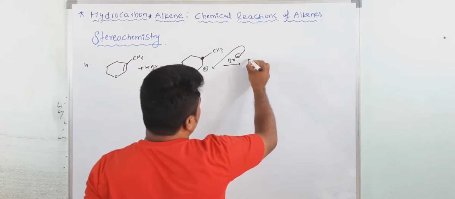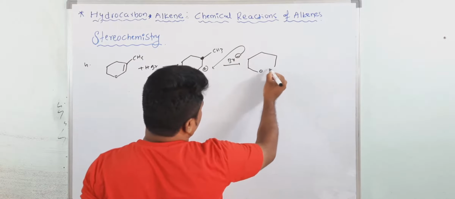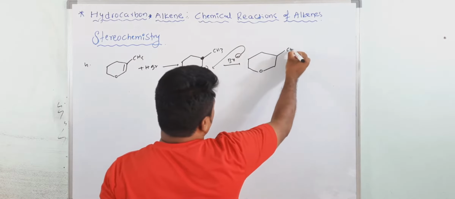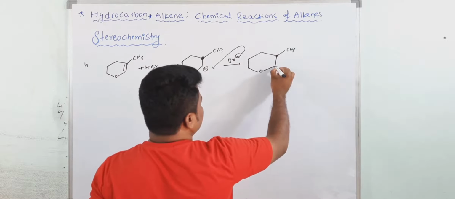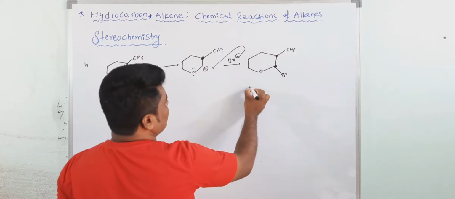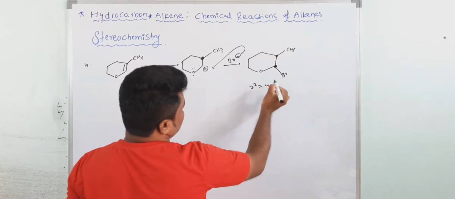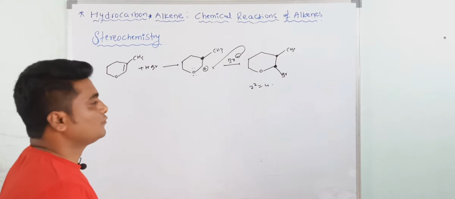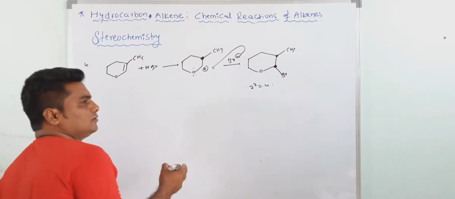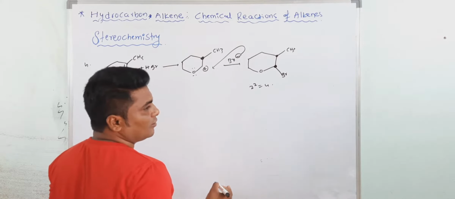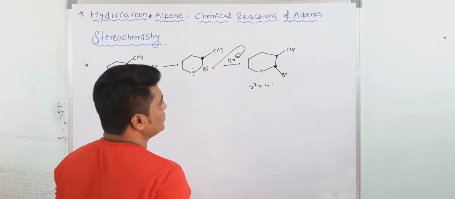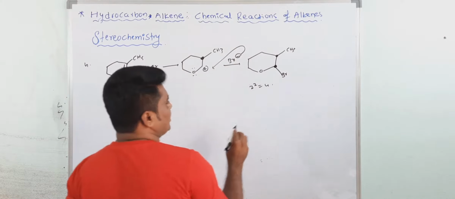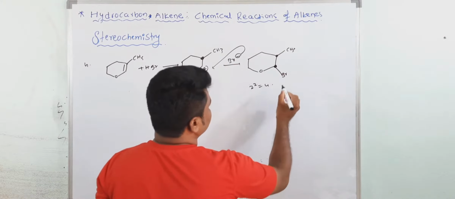Again a new chiral center. Two new chiral centers are generating here. So this is also a chiral center, and here also one chiral center is forming. See, total two chiral centers. It means 2 raised to 2, 4 compounds will form. The number of products is 4. And all are in enantiomeric form. Are you getting my point? Understood?